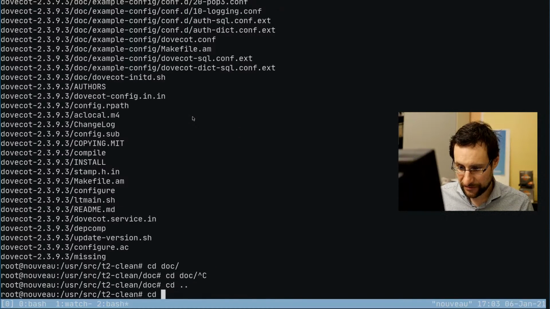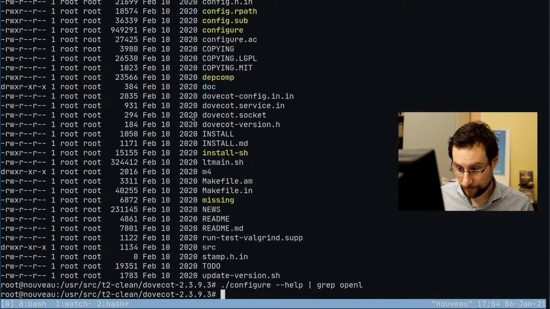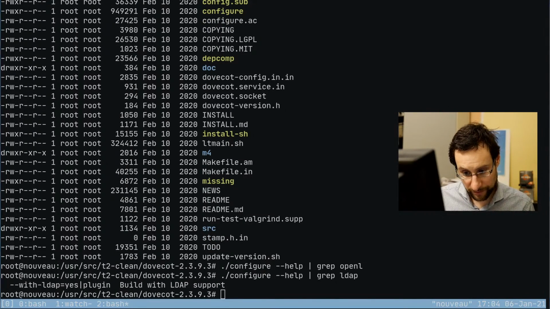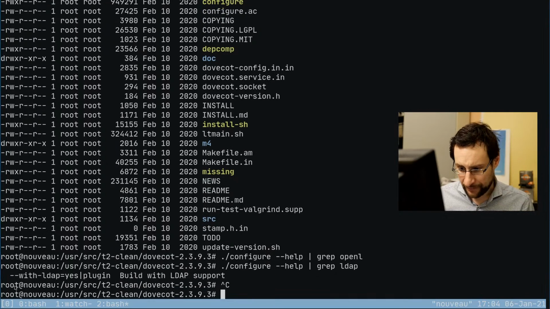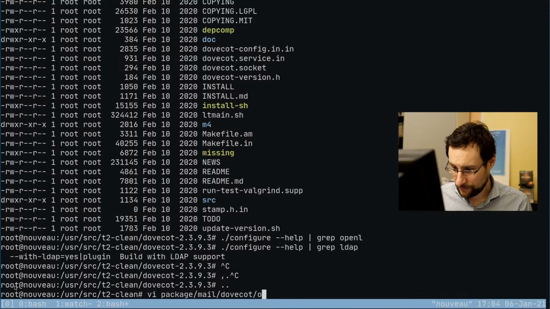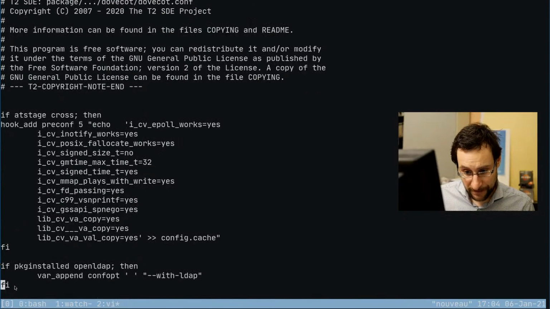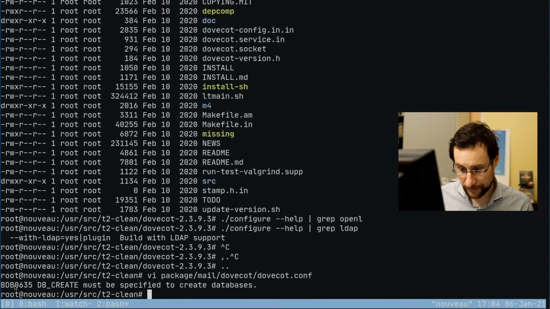I wonder if this can be disabled. No. Build with, yes, no plugin. So let's see if we can configure this, because in my opinion it's always nice if people can disable what they don't want. In previous times, once upon a time, this configure stuff was different.